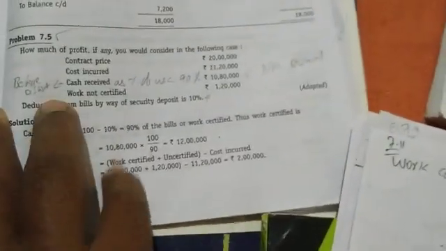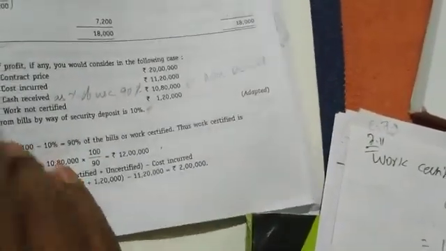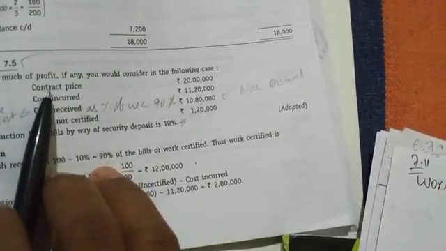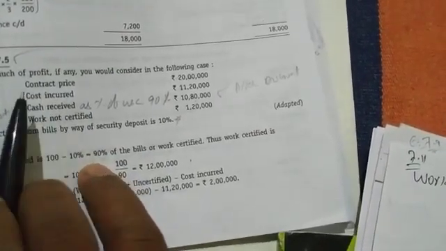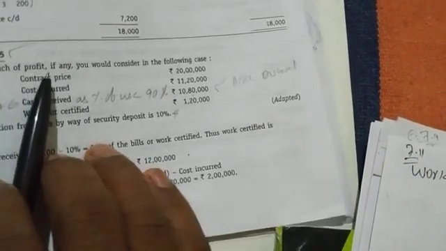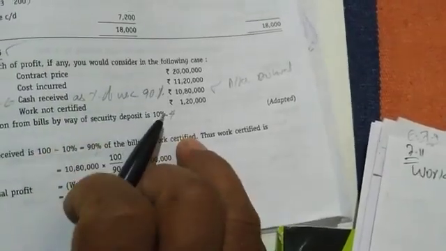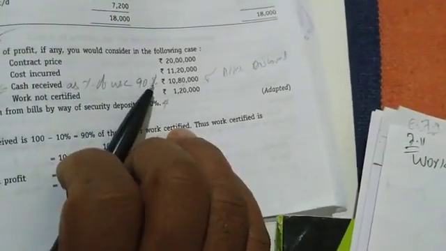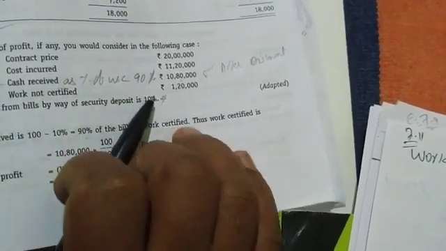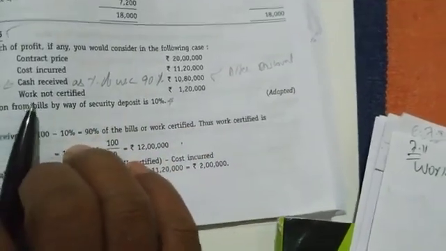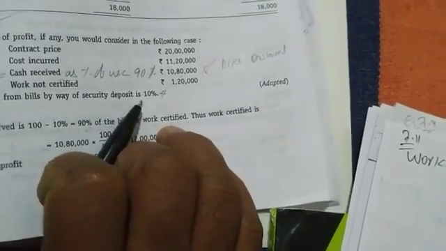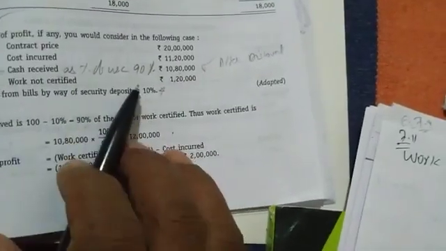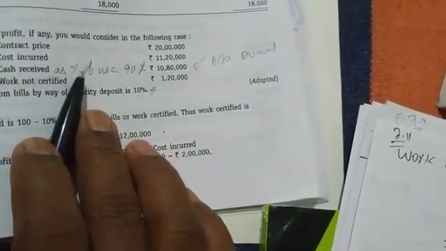Good morning, students. Let us solve a small problem which could be asked for 4 marks. See what is asking. How much of profit, if any, you would consider in the following cases? The contract price is given, cost incurred is given, cash received is 10 lakh 80, work not certified is 1 lakh 20,000. Deduction from bills by way of security deposit is 10%. He is asking you to find out how much profit will be transferred to profit and loss account.